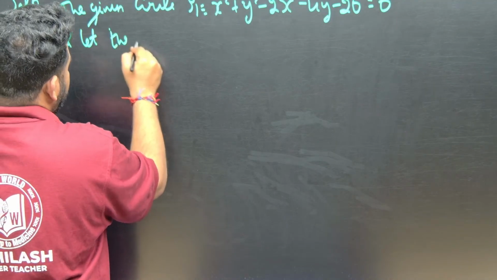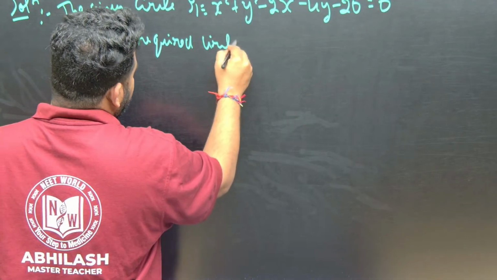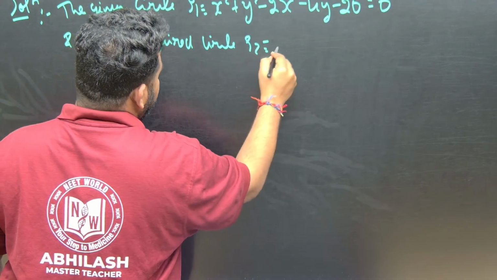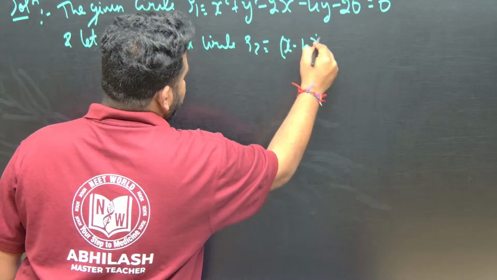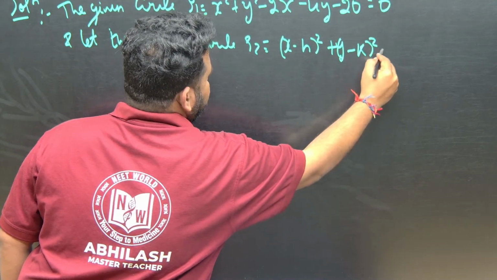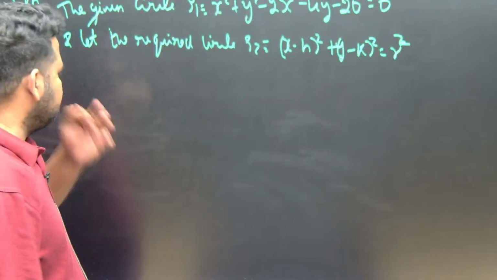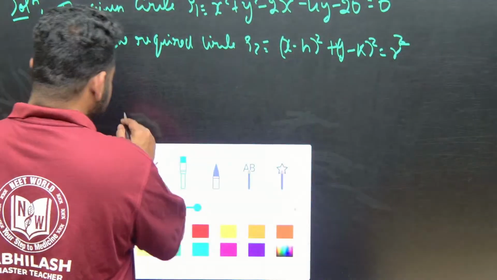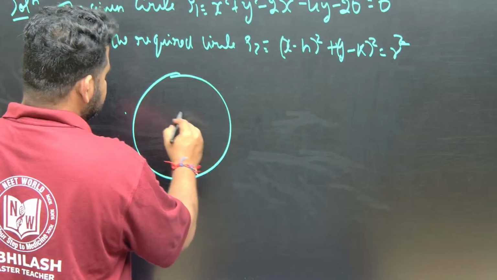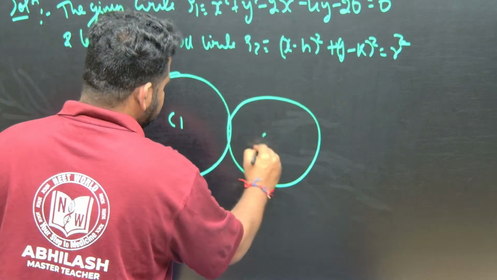Let the required circle S2 be x minus h whole square plus y minus k whole square is equal to r square. This is what we have. Now let us do the figure also. They are touching externally. This will be center C1, and this will be center C2.